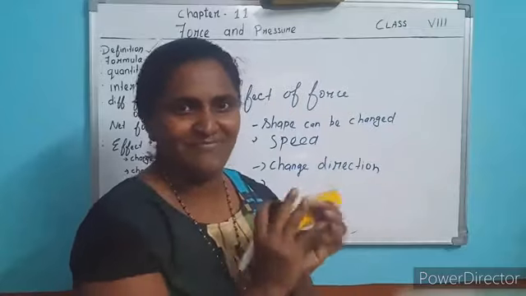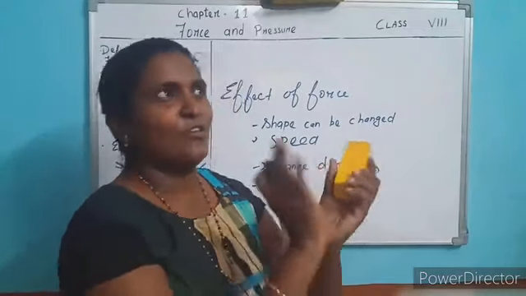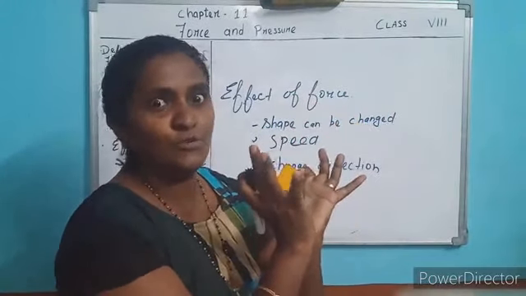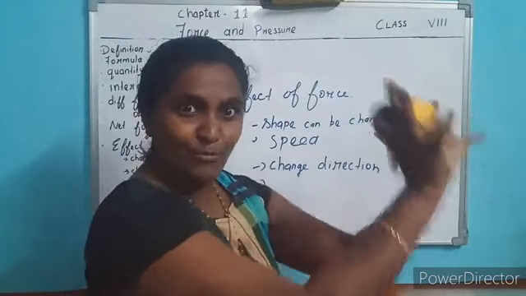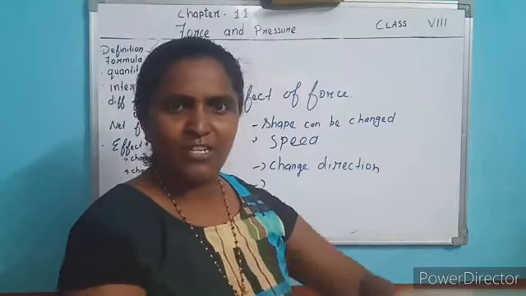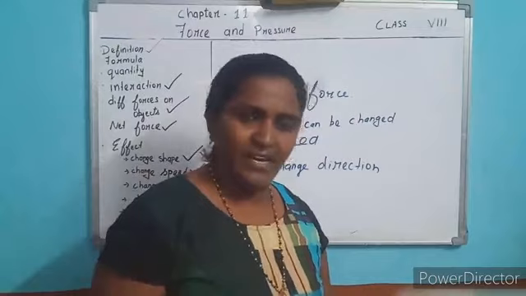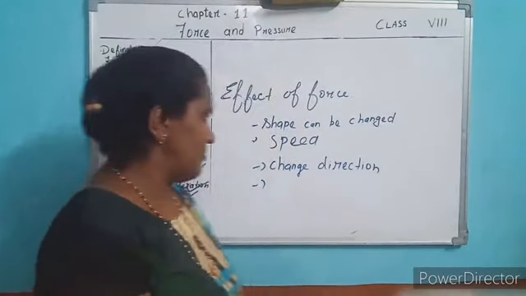You are on the field. The batter is batting the ball. So the ball bounces or whatever it may be, you are on the field. What do you do to stop the ball? You have to apply force. Then only you can stop the moving ball. Understood? Or the ball is coming on the ground, moving on the ground. You are standing in the opposite direction. By applying force, you can stop the ball. Yes or no? So what are the things you can do?